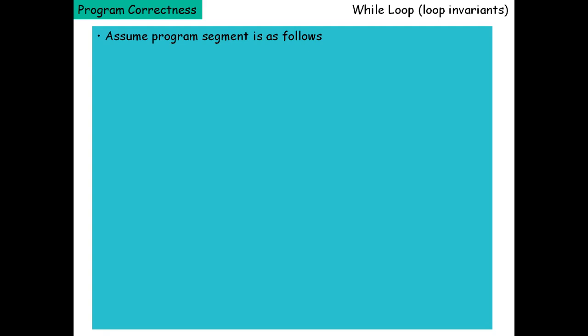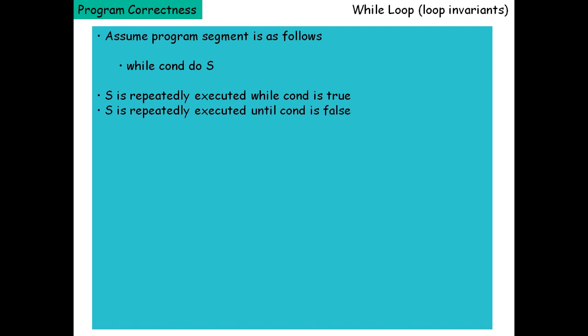Assume a program segment which is as follows: while condition do S. That means if the condition is true, then only the program segment will be executed. S is repeatedly executed while the condition is true, which means that S is repeatedly executed until the condition is false.